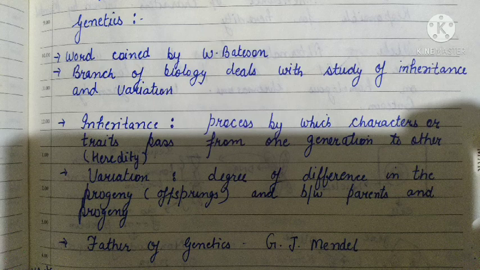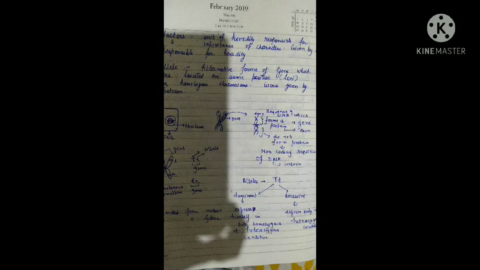Then you should know another term, that is factor. Mendel used the term factor for gene. Mendel used the term factor as a unit of heredity which is responsible for inheritance of a character. So he used the term factor, not gene, for the unit of heredity.